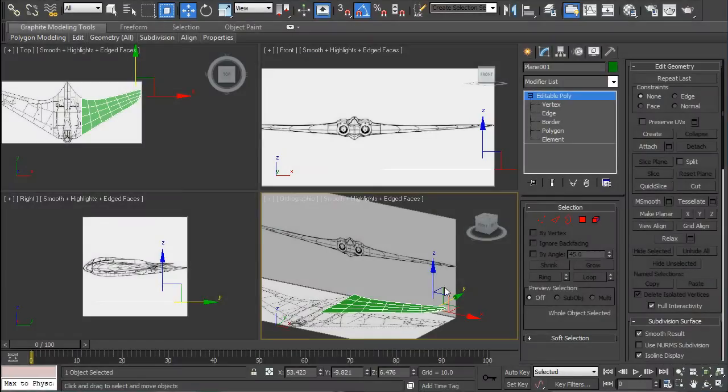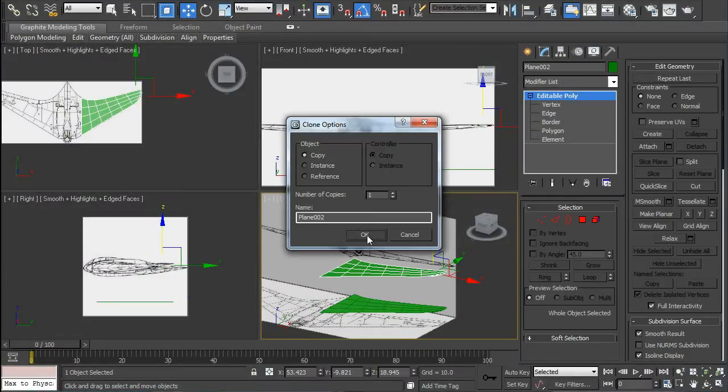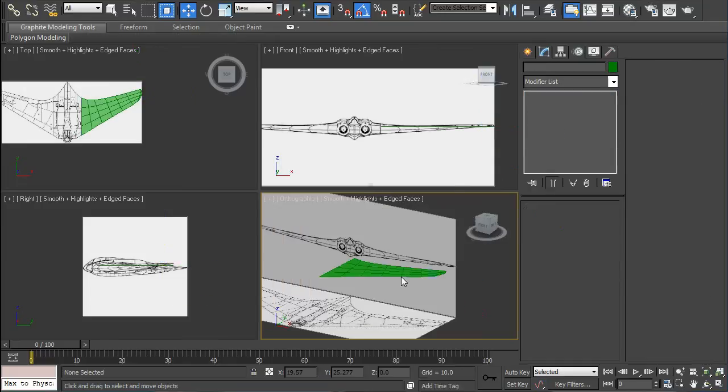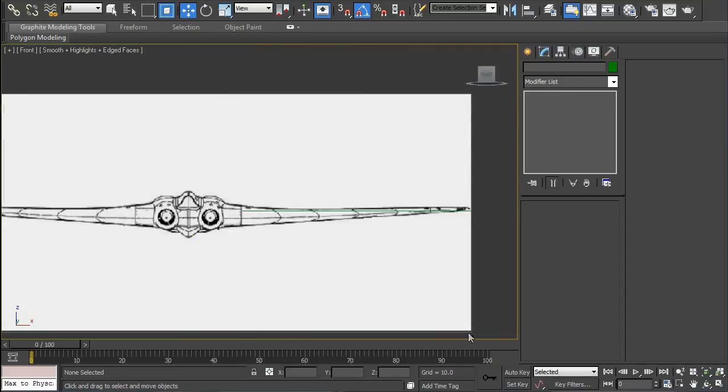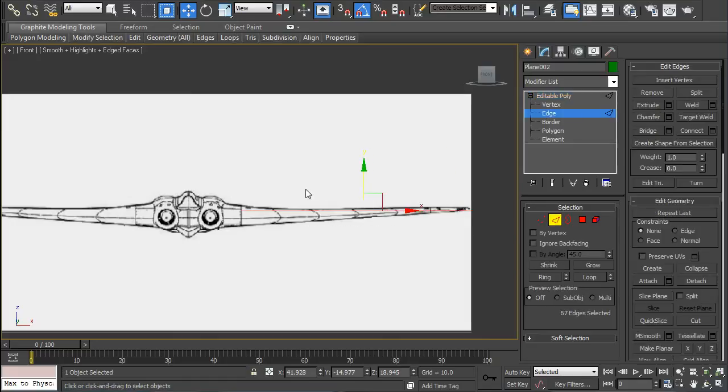Okay, we need a top and bottom for the wing, so we'll shift clone on the z-axis, and we can hide the bottom part and start working on the top of the wing. I should highlight it so you can see, and just make it right in the middle there.